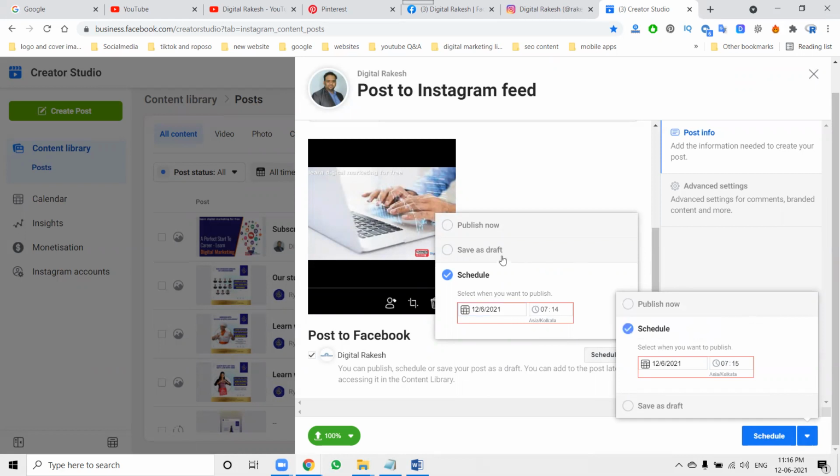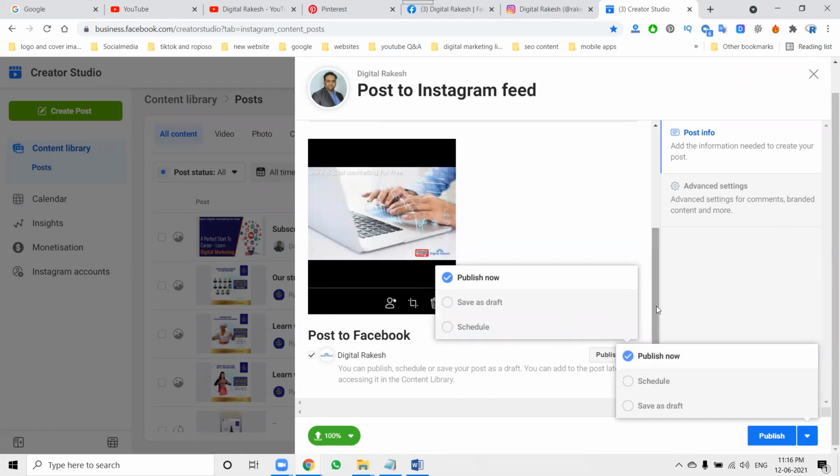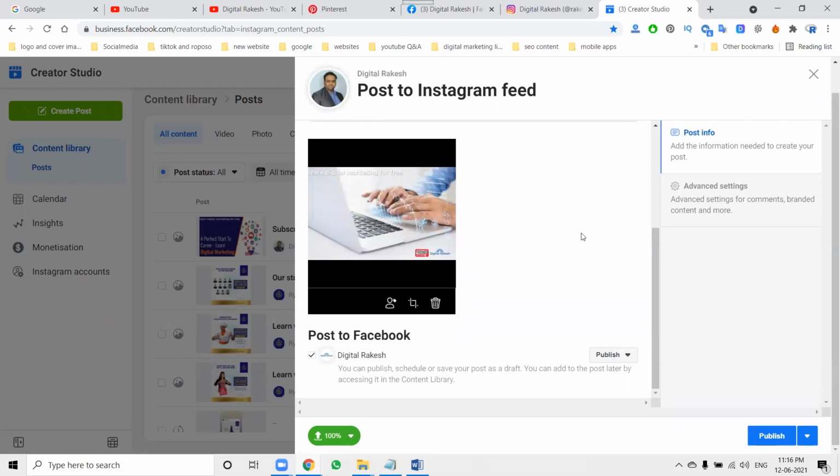These are the options given by Facebook and Instagram. So up to 75 days, you can schedule the post on Facebook and Instagram, starting 10 minutes from now. Now it is 11:16, so after 11:26 p.m. you can schedule the post for both Facebook and Instagram. Keep this in mind when working on posting content. You can post to Facebook and Instagram at a time, and schedule the post also.